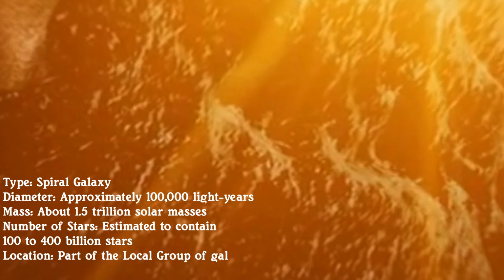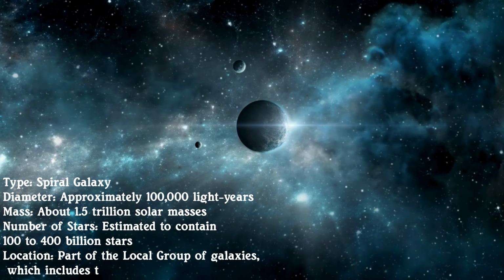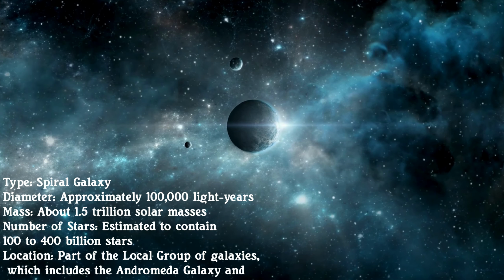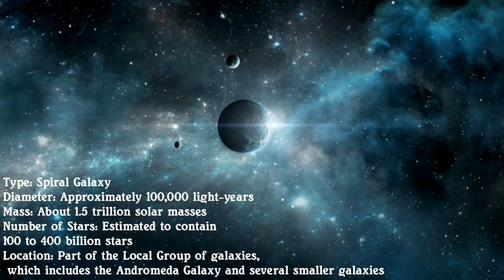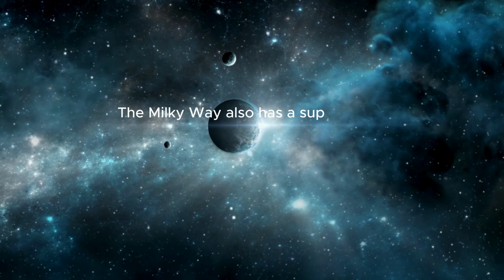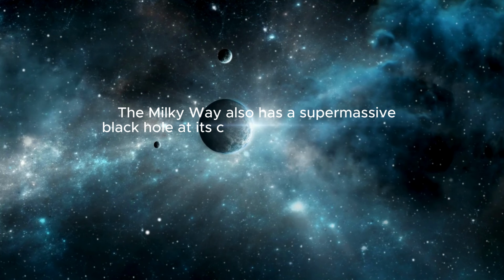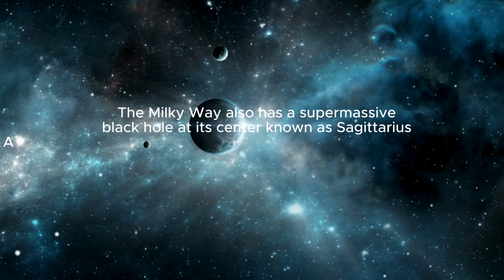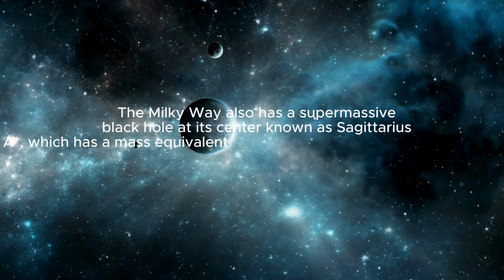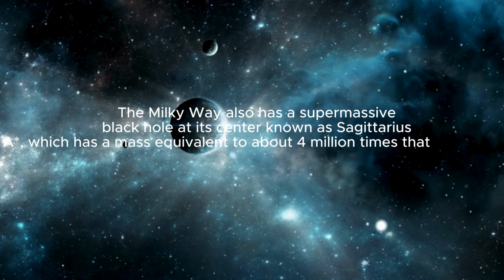Number of stars, estimated to contain 100 to 400 billion stars. Location, part of the Local Group of galaxies, which includes the Andromeda Galaxy and several smaller galaxies. The Milky Way also has a supermassive black hole at its center known as Sagittarius A*, which has a mass equivalent to about 4 million times that of the Sun.